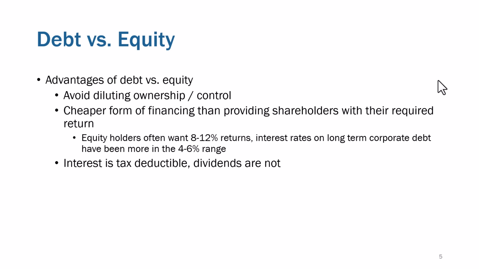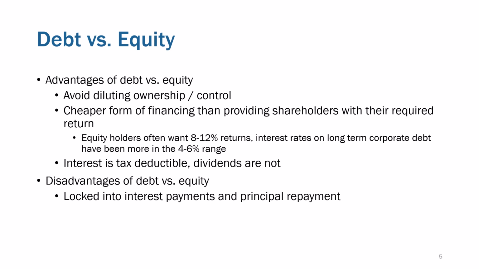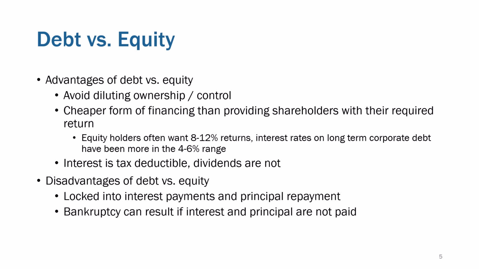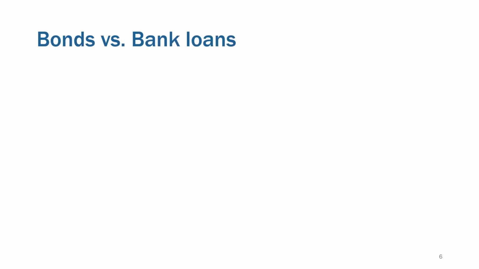of interest. It's cheaper to issue debt as compared to equity, because investors want higher returns, equity investors. Dividends are not tax deductible. Now, the disadvantage is you've got to pay interest payments and principal payments, or you can get pushed into bankruptcy. That's a huge disadvantage.